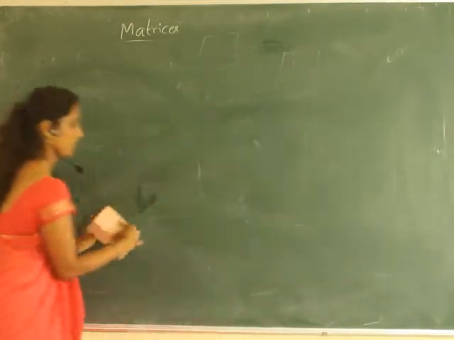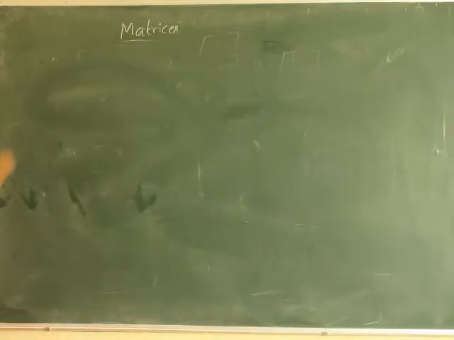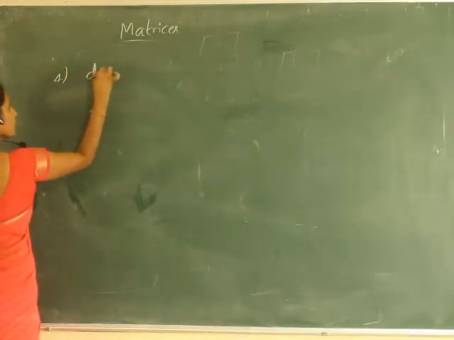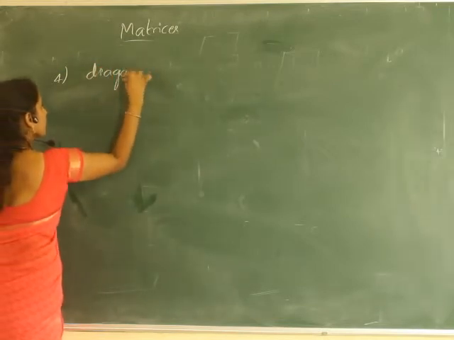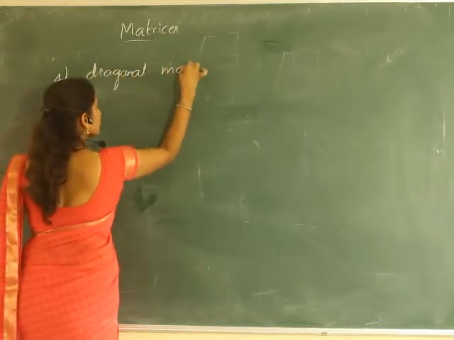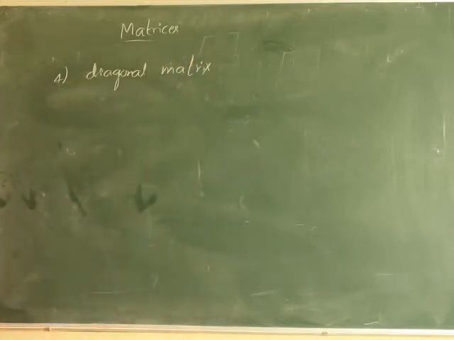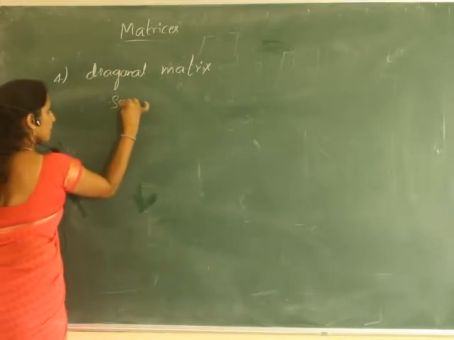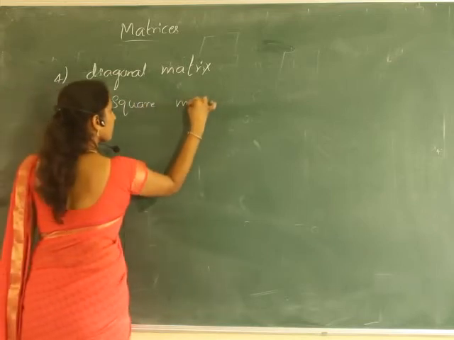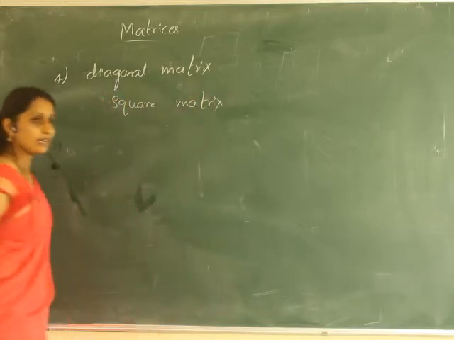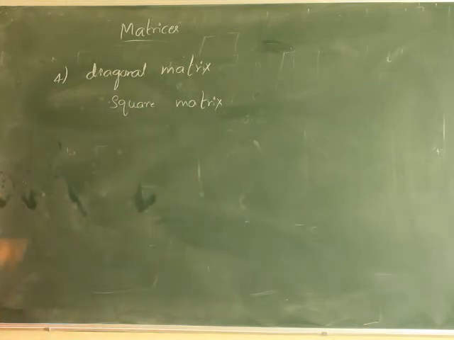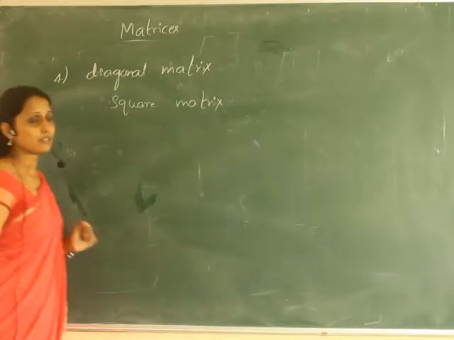The next definition is the diagonal matrix. So what is a diagonal matrix? First of all, it is a square matrix. A square matrix is said to be a diagonal matrix if the non-diagonal elements are zeros.